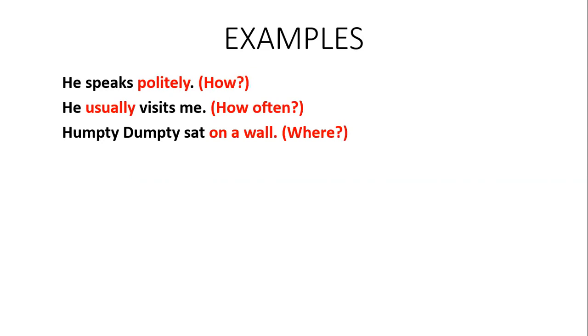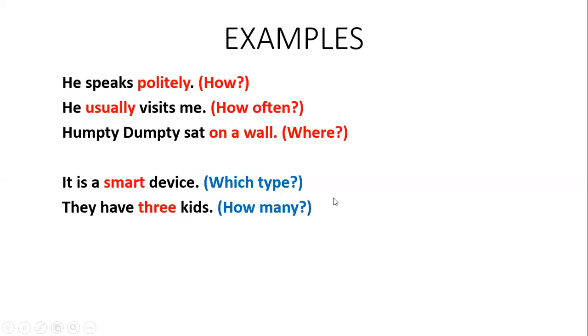Then it is a smart device. Which type of device? Device is a noun, and here the noun has been described by what? Adjective. So here you can see the question tone has been changed. Which type? Then they have 3 kids. How many? 3.